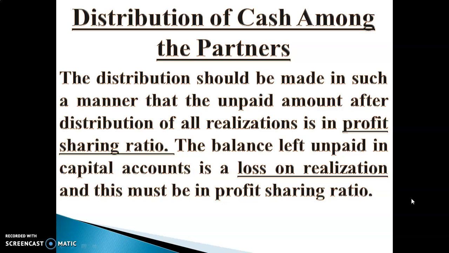The balance left unpaid in capital accounts is a loss on realization, and if an excess amount is paid in capital accounts, that is called profit on realization. Loss on realization and profit on realization must be in profit sharing ratio.